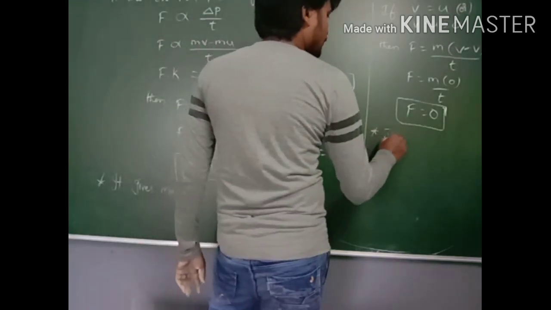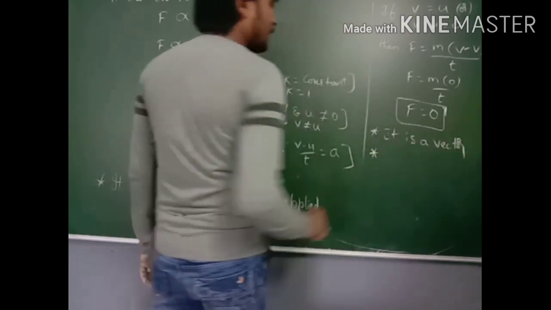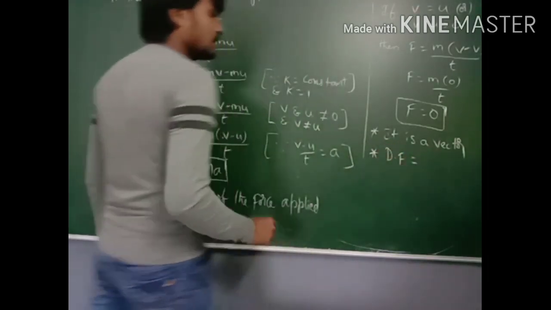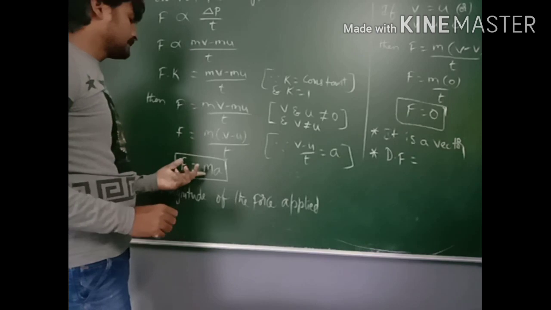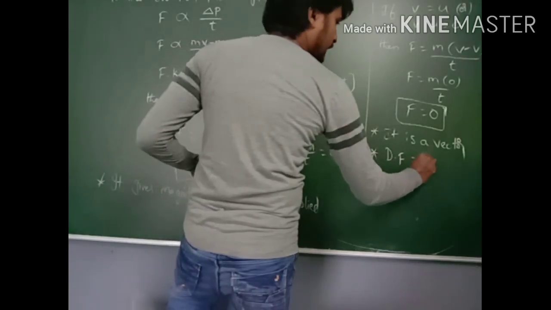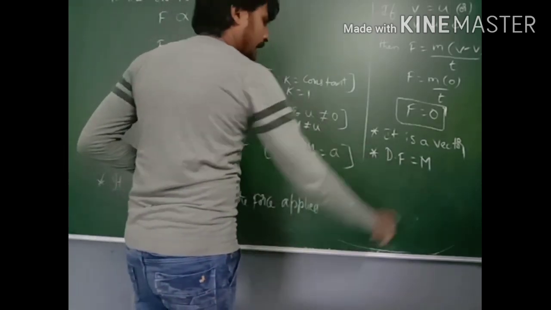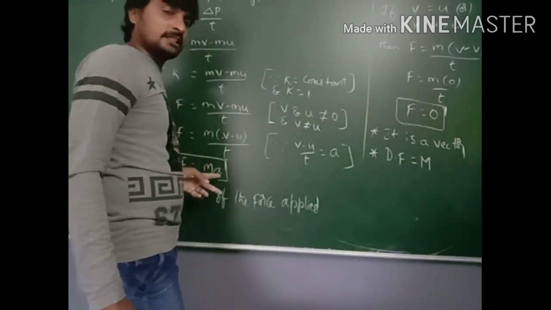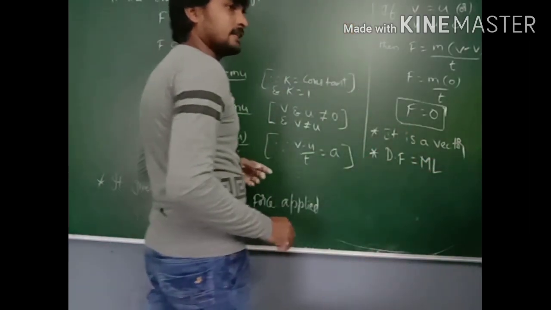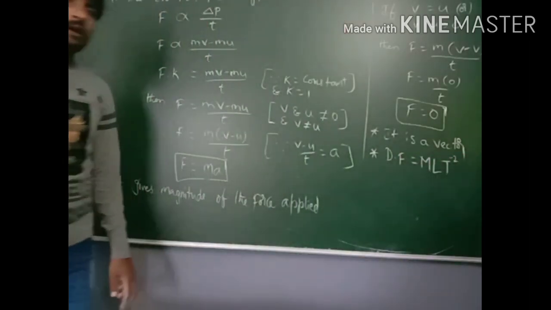So force is a vector quantity since it has both direction and magnitude, and also the dimension formula for force: mass, unit kg, so M. Acceleration is meter per second square, so there is length 1, and time, second square is in the denominator, so T power minus 2.